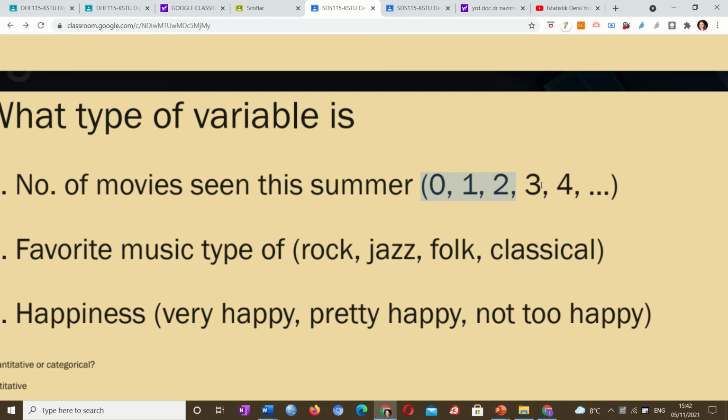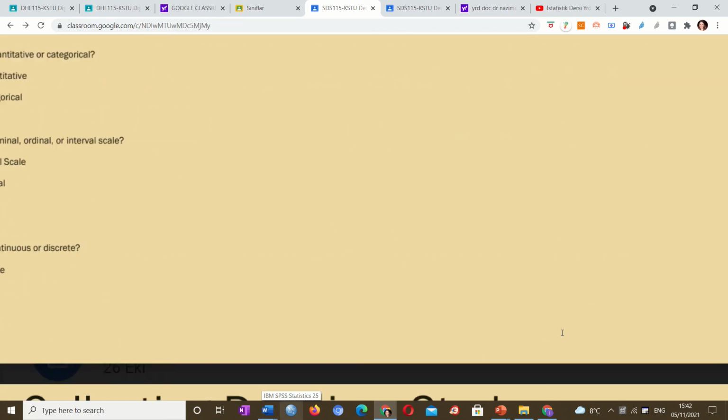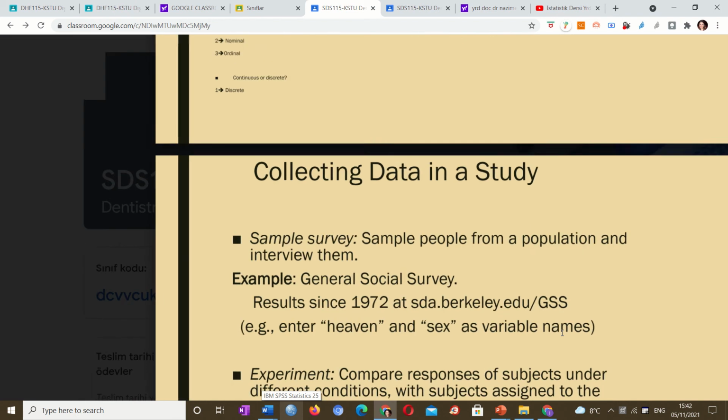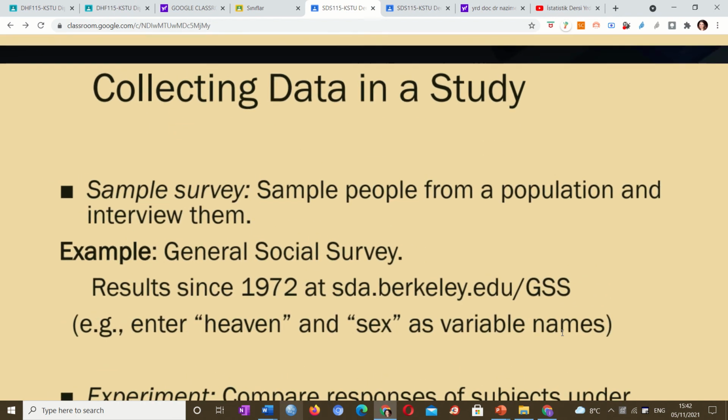If we don't group it, is it continuous or discrete? It's discrete. Favorite music type: rock, jazz, folk, classical? Nominal, great. Happiness, very happy? Ordinal, great, thank you.